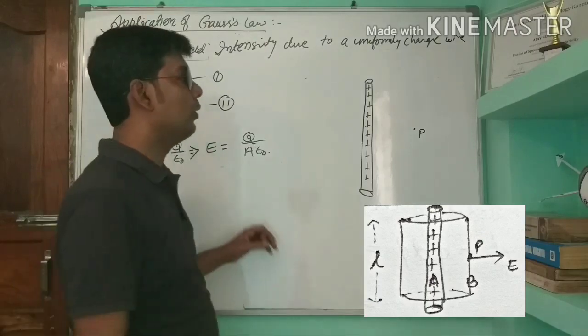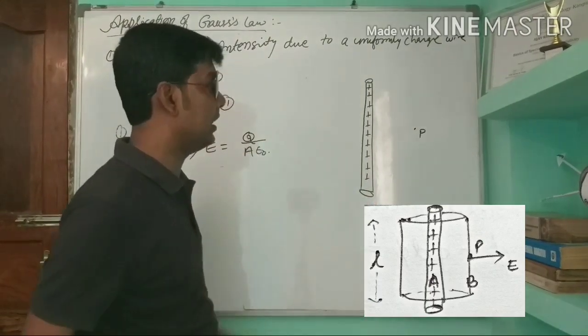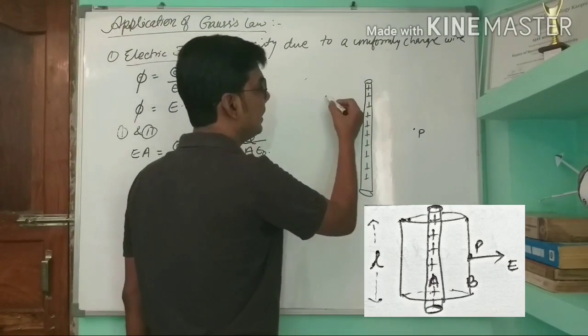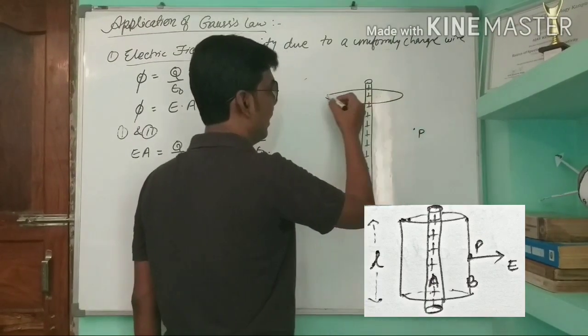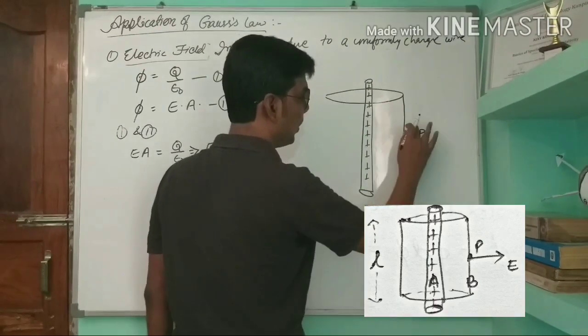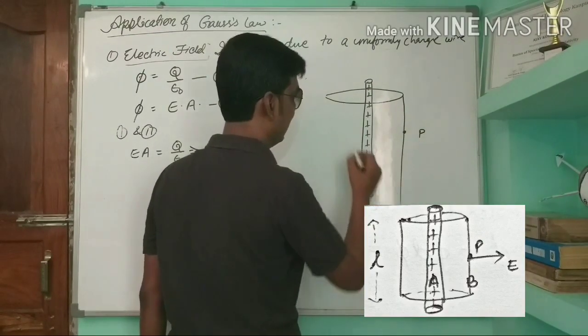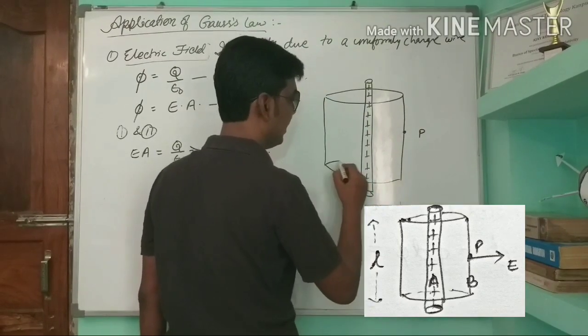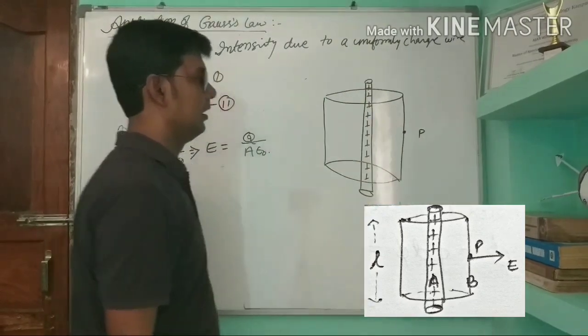In the same way, we construct a Gaussian surface. How will the Gaussian surface be constructed? There will be a cylinder. That cylinder will pass through this point P. This is symmetric to this conductor.